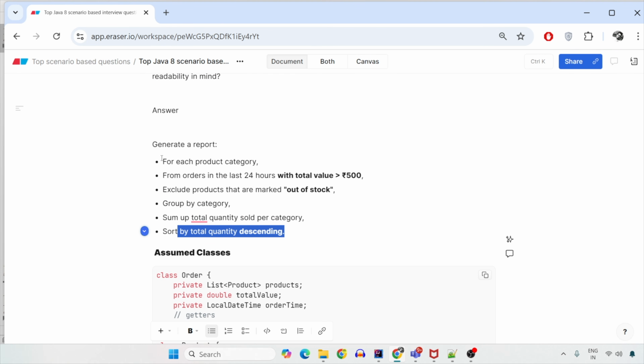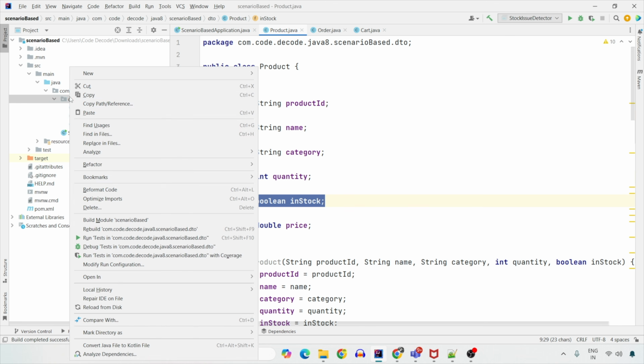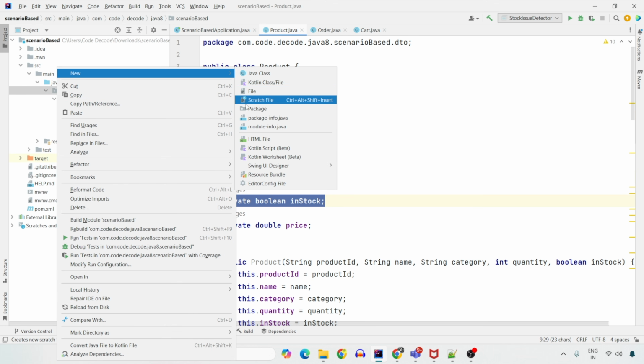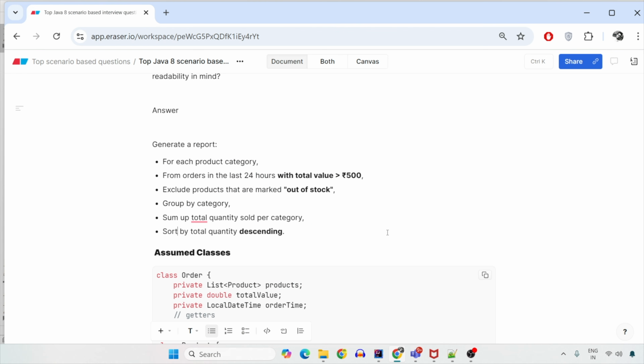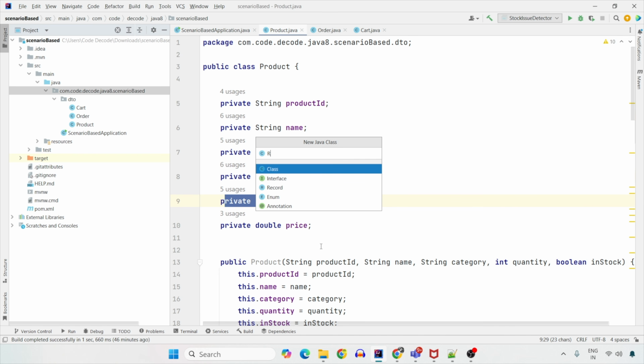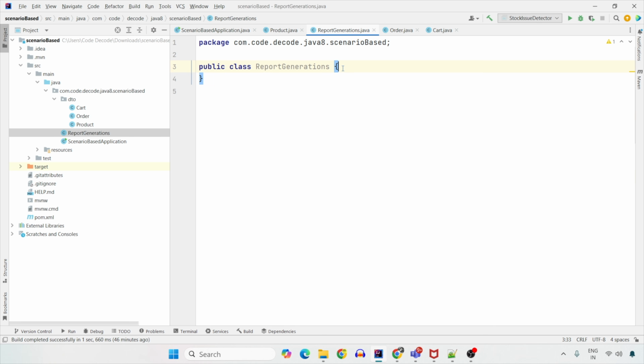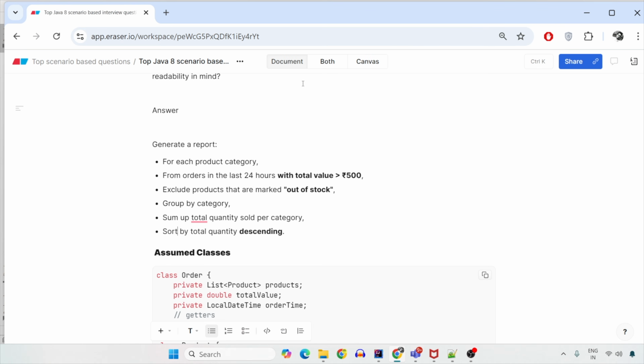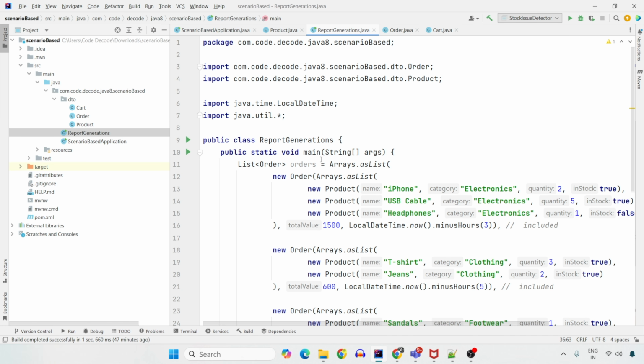So let's get started and let's create some test data for this. Okay. So I'll create a new class, maybe named as, what are we doing here? A report generation. So let's mark it as report generation. In the report generation, I'm going to have a main class. In the main class, I want some test data. So I'm going to take it from here. Okay. So now I have test data with me.